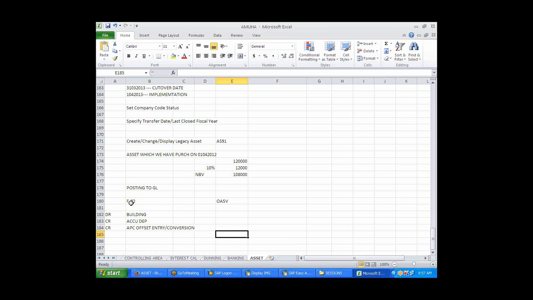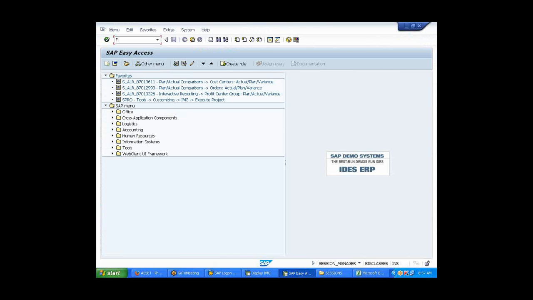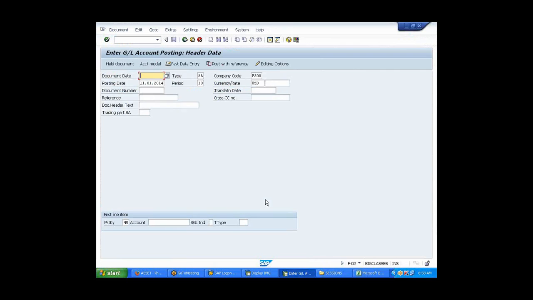Let's go ahead and now let me post to F-02. What will happen? Let's see. The same entry I'll post. Now you tell me. None of you people are telling me what is the problem with this.